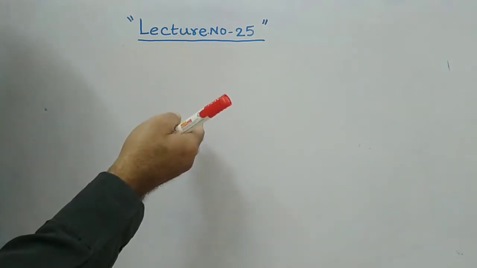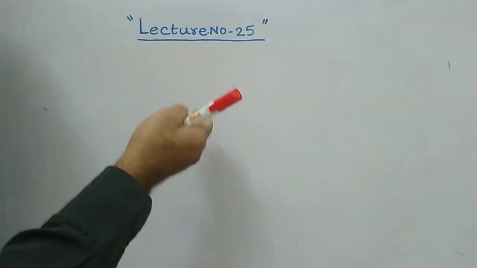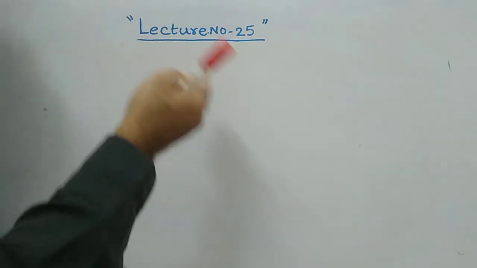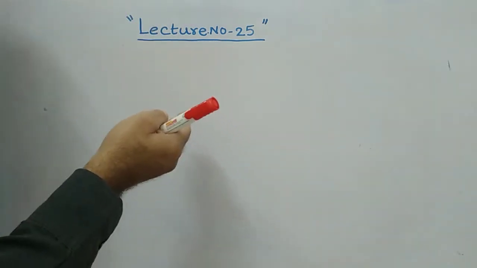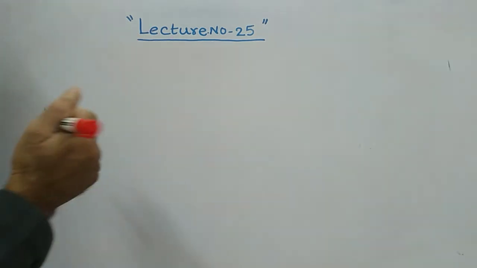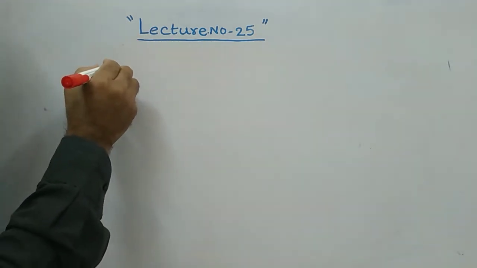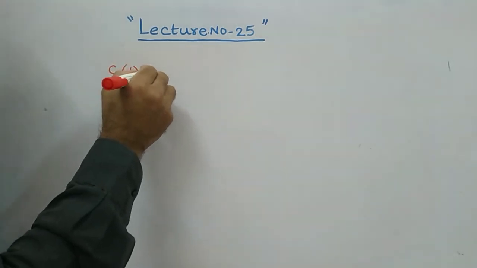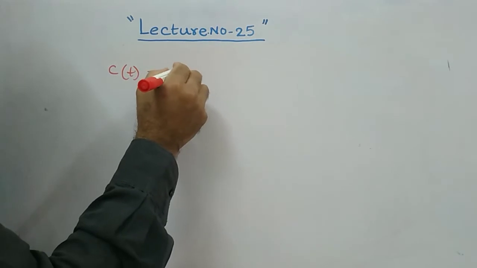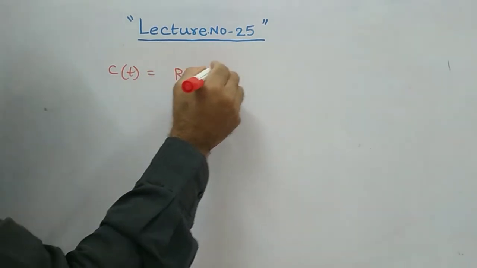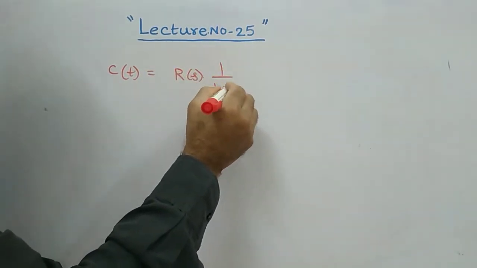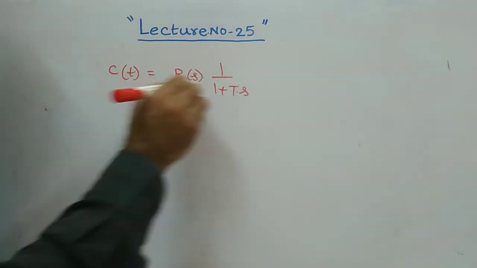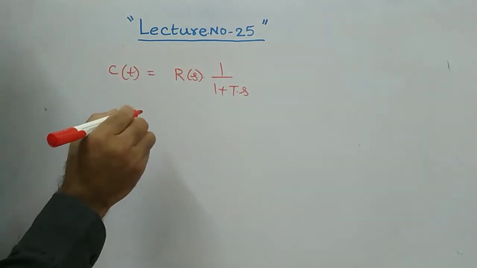Is it a unit step signal, or a ramp signal, or parabolic signal, or impulse signal? Based on the given input signal, you have to mention it. Therefore, our final expression is C of t equal to R of s into 1 by 1 plus t into s.